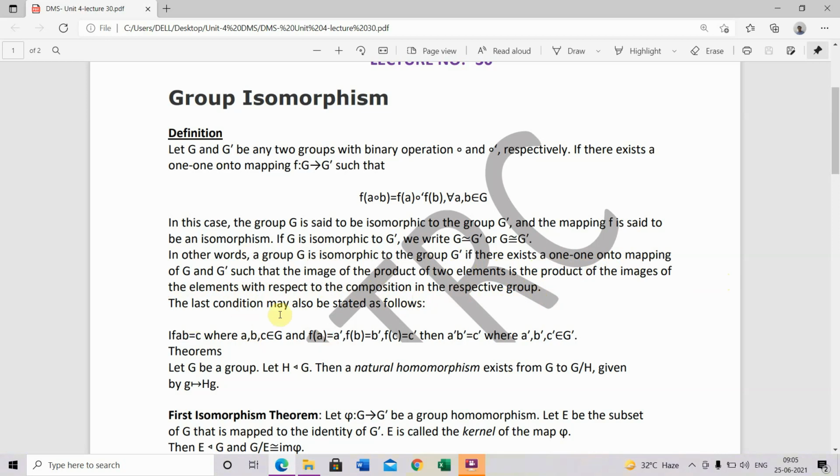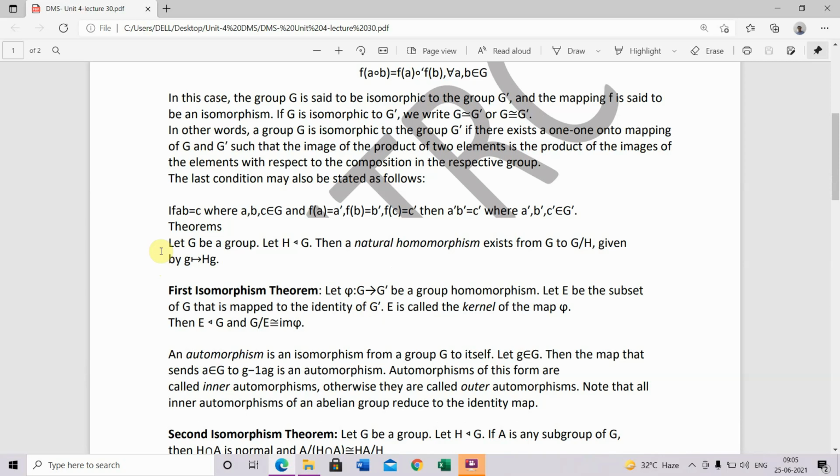The last condition may also be stated as follows. If ab equals c, where a, b, c belong to G, and f(a) equals a dash, f(b) equals b dash, f(c) equals c dash, then a dash b dash equals c dash, where a dash, b dash, c dash belong to G dash.